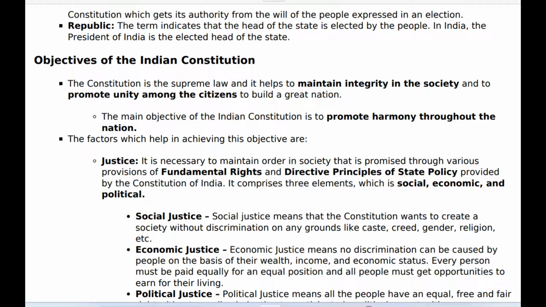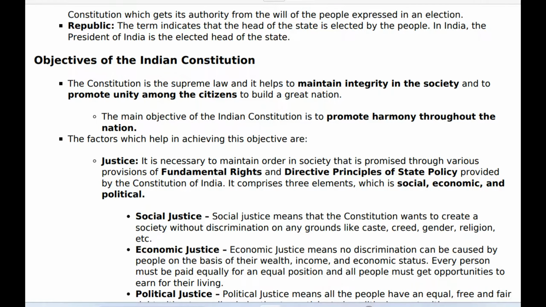Justice comprises three elements: social, economic, and political. Social justice: social justice means that the Constitution wants to create a society without discrimination on any grounds like caste, creed, gender, religion, etc. Economic justice: economic justice means no discrimination can be caused by people on the basis of their wealth, income, and economic status. Every person must be paid equally for an equal position and all people must get opportunities to earn their living.